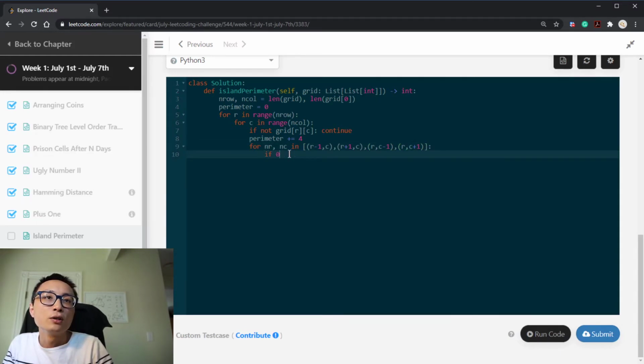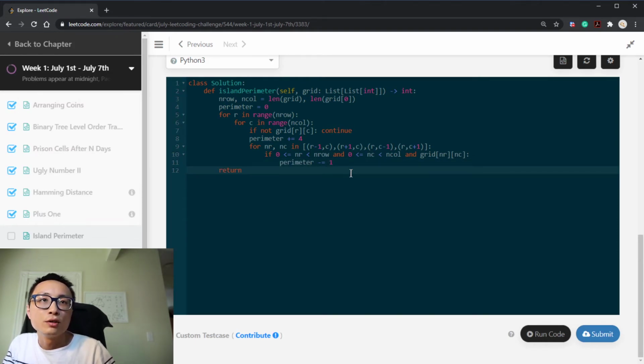If it's a valid location and it's also a land, then we have to decrease the perimeter by 1. So in the end, we can just return this perimeter.